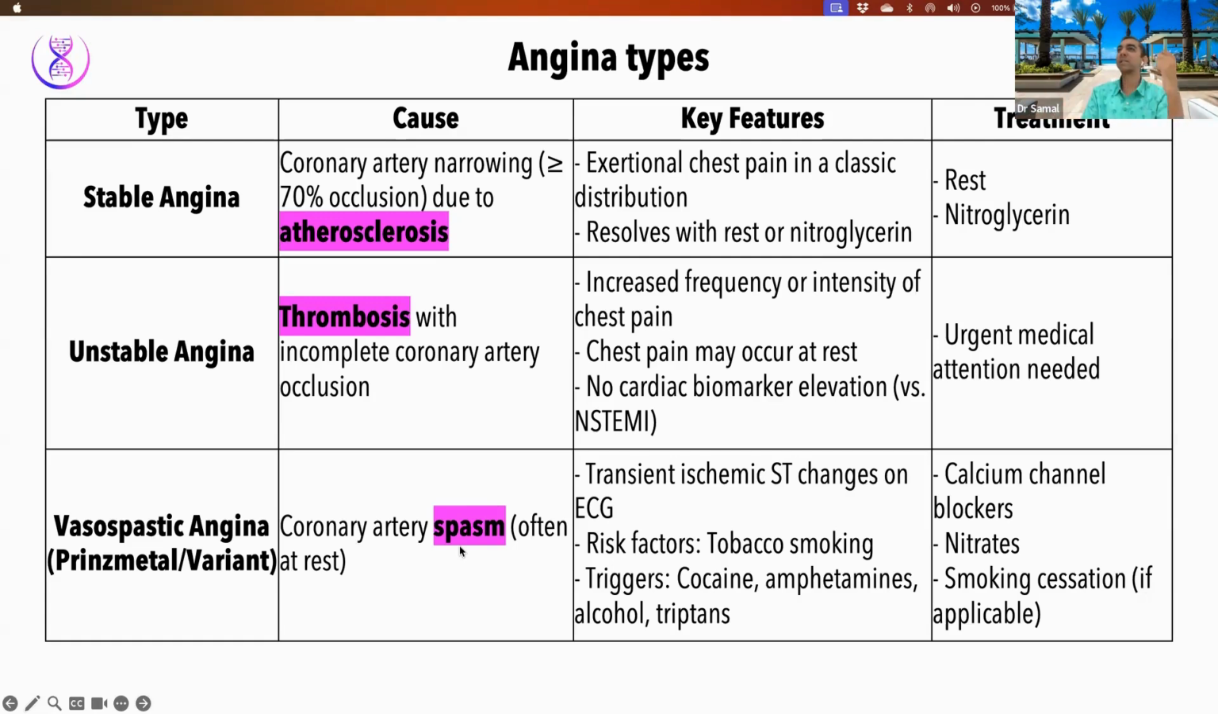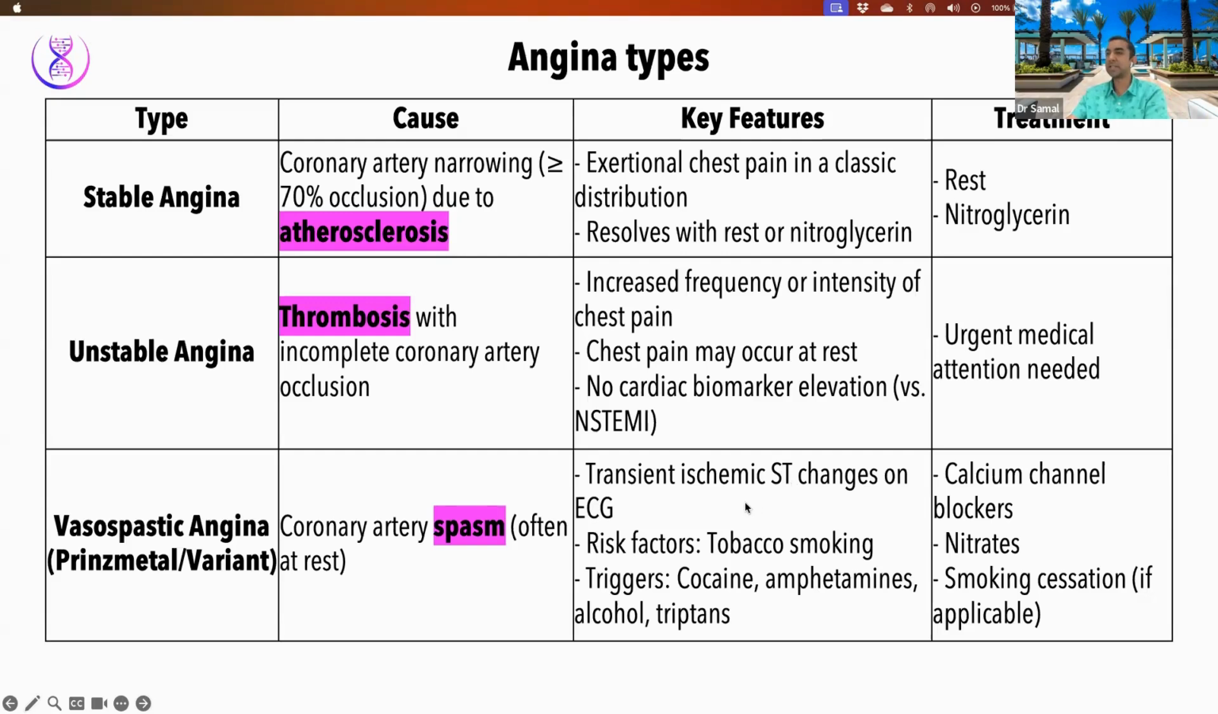In vasospastic, what is the reason for less blood going into the heart muscle? Coronary arteries have undergone a spasm. They just constricted temporarily. Remember this: not permanently, temporarily. But did that temporary vasospasm or constriction of the artery cut off the blood flow? Did that create an ischemic situation? Yes. So this is a transient ischemia with positive ST changes.